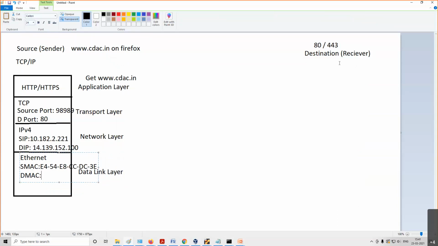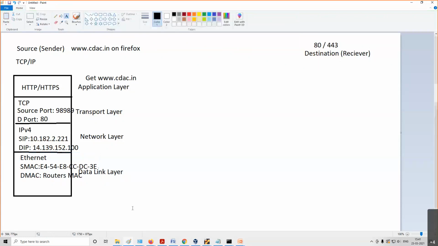So what I'll do, I will send the packet to my router. The default gateway is what it is called. So you send it to the router, so I need to know the router's MAC address, right? In between you have a router. So you write the router's MAC address, meaning the packet has to go to the router now. It will not go directly there because we don't know that MAC address. In between we have a lot of routers. So I need to write the MAC address of the router, meaning the next hop.